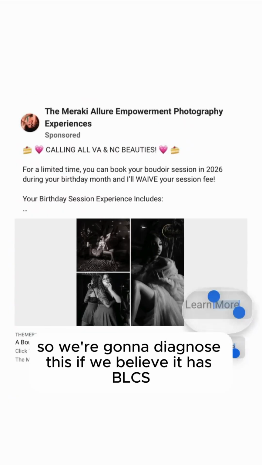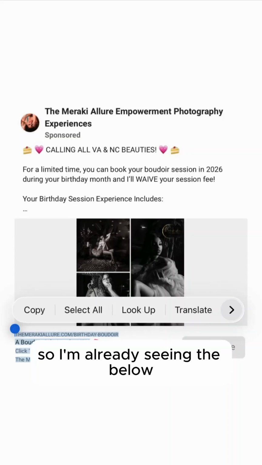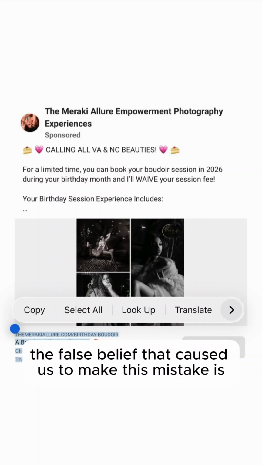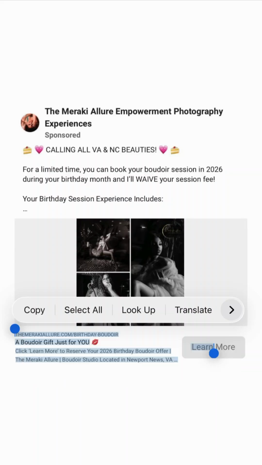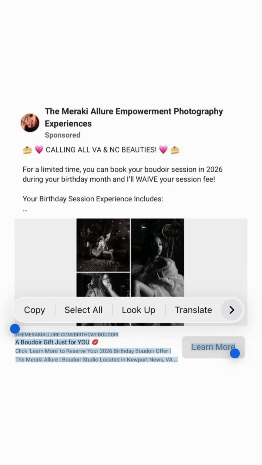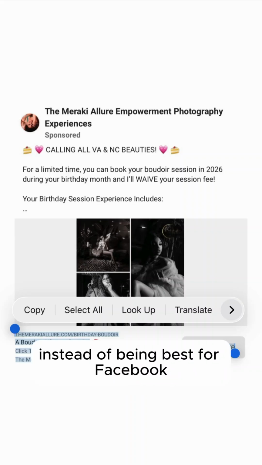So we're going to diagnose this, see if we believe it has BLCS, aka Boudoir low click syndrome. So I'm already seeing the below creative cluster mistake. The false belief that caused us to make this mistake is trusting that what Facebook says we should fill out is what is best for us to fill out instead of being best for Facebook.